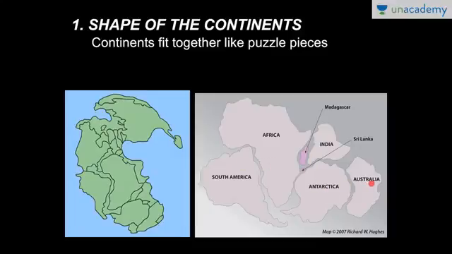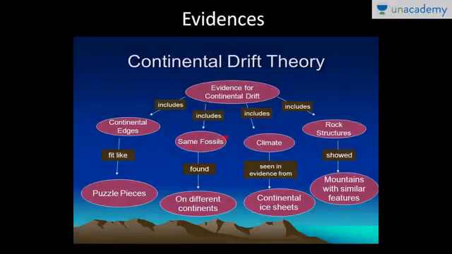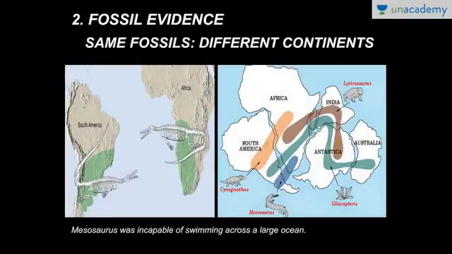Similarly, Antarctica, Australia, India, you can see here these continents, if they are brought together, they'll fit like puzzle pieces. Okay, so this was one of the major evidence. Now the second evidence was related to fossils. Wegener found that the same kind of fossils are found on different continents. You can see here, all these were part of Gondwana land: South America, Africa, India, Antarctica and Australia. And the same kind of fossils have been found in different continents.